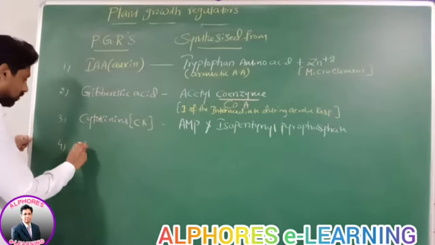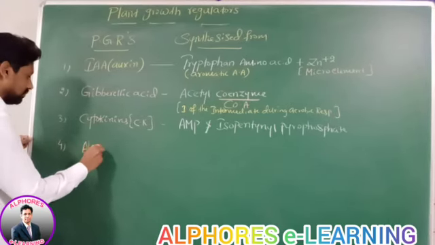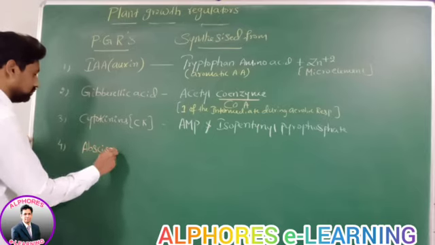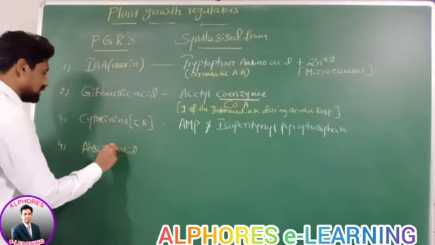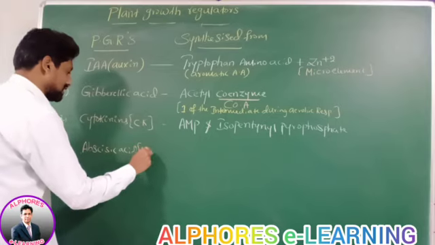Number 4, abscisic acid. In shortcut, we write it as ABA.